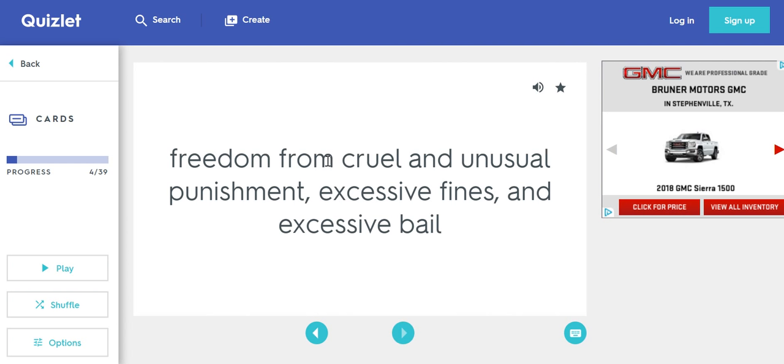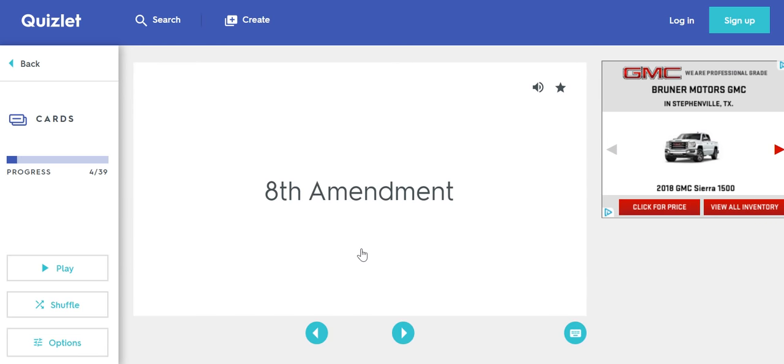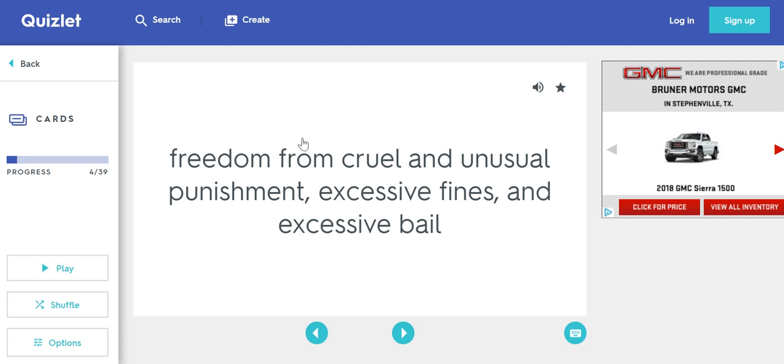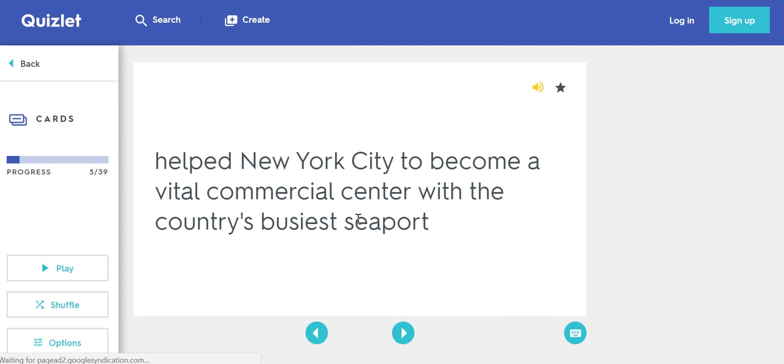Freedom from cruel and unusual punishment, excessive fines, and excessive bail. I can't remember what that one is. Let's click on it and see. Oh, the 8th Amendment. That's right. So if I click on it again, I'll see, okay, I know it's the 8th Amendment, which gives us freedom from cruel and unusual punishment, excessive fines, and excessive bail. Okay, and you get the idea. We can go through, hit the arrow down here. We can go through multiple ones.